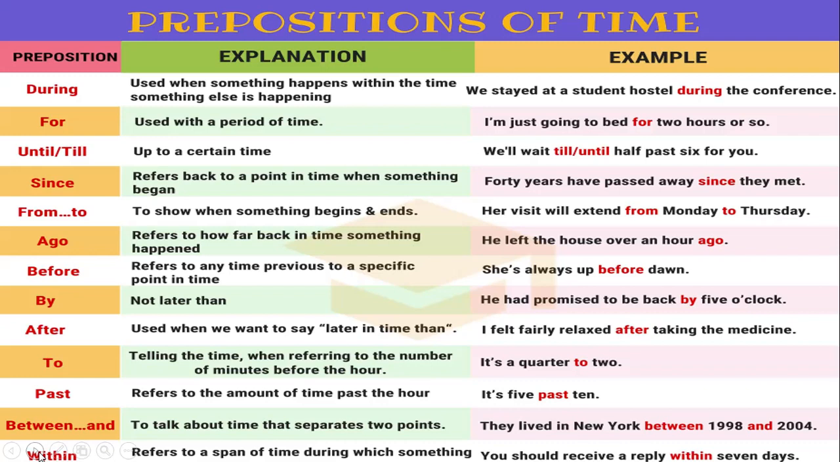To talk about time that separates 2 points. They lived in New York between 1998 and 2004. Next preposition is within. Refers to a span of time during which something happened. You should receive a reply within 7 days. That means not after 7 days, within 7 days you will get the reply.